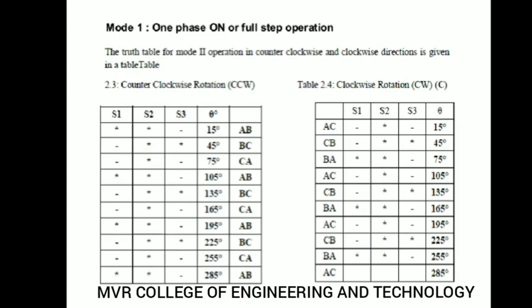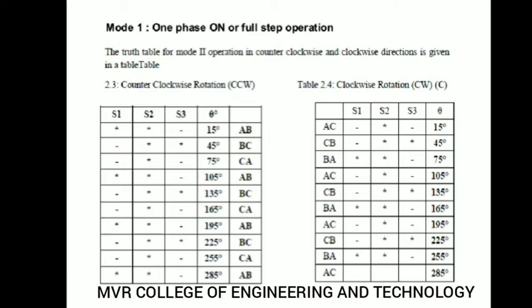Let us see the modes of operation. Modes of operation means the switching operation. What is the switching operation for the variable reluctance stepper motor? Let us see the mode 1 operation. You can give the logical operation using a truth table, through a logical sequence of commutator circuit, that is, by using a microprocessor, a microcontroller, computer switching, or a commutator circuit, you can operate this stepper motor.